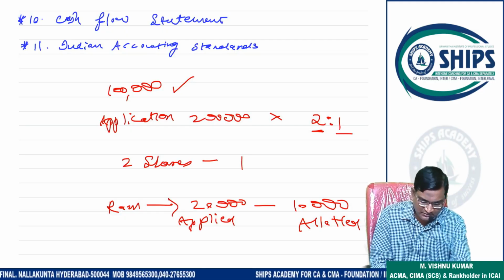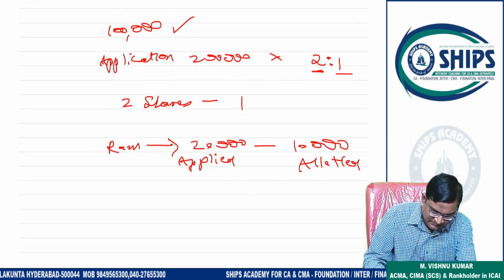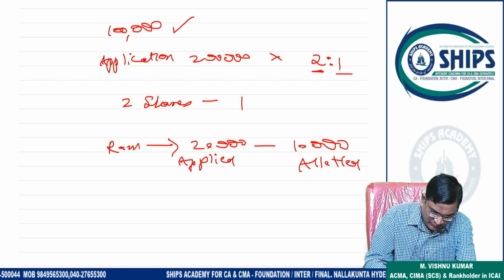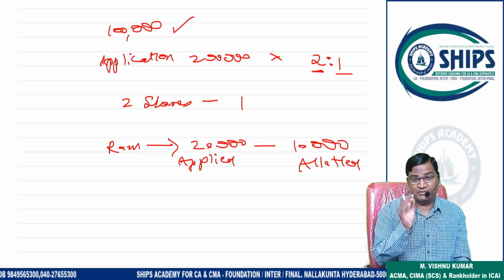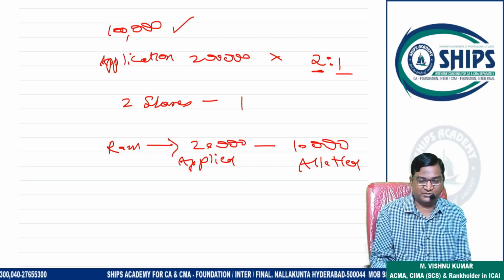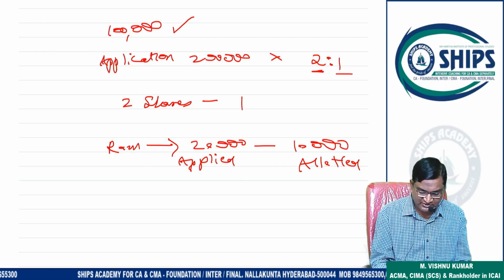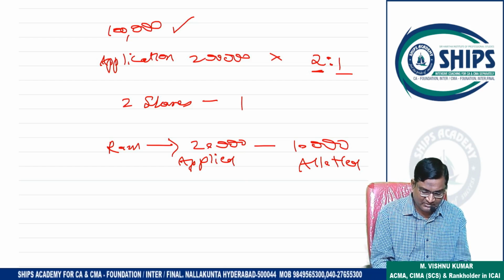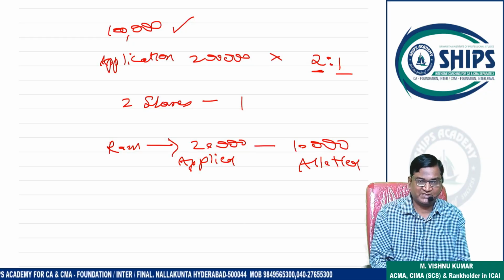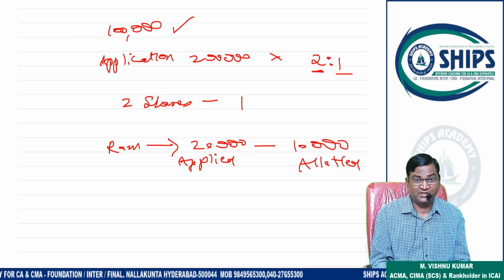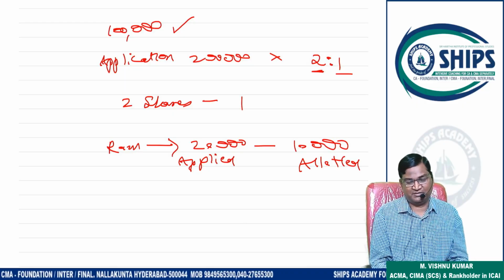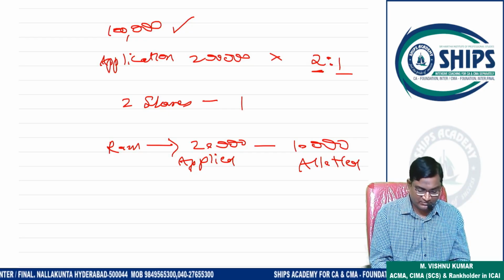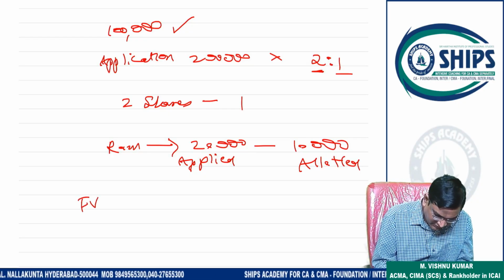Okay. So in that case, what will happen? Ram applied for 20,000 shares, so he paid application money on 20,000 shares. Ram has paid application money on how many shares? 20,000 shares. But how many shares is he getting? 10,000 only. So the remaining extra amount, has the company received it from Ram or not? Yes. On how many shares? 10,000 shares. Ram applied for 20,000 shares, but Ram is getting 10,000 only.